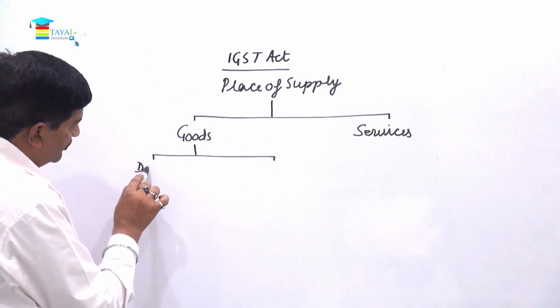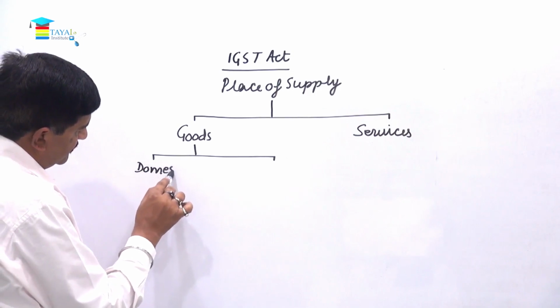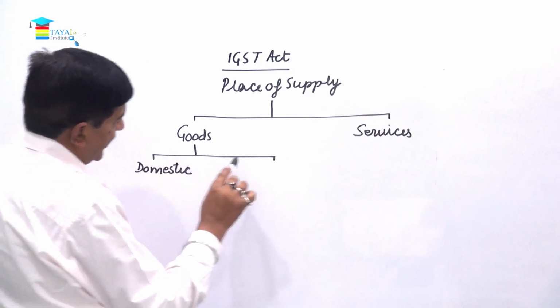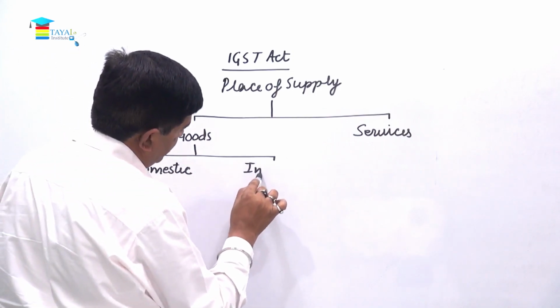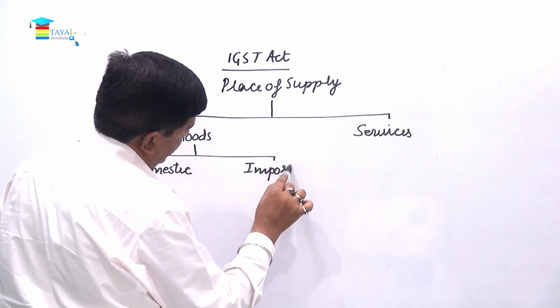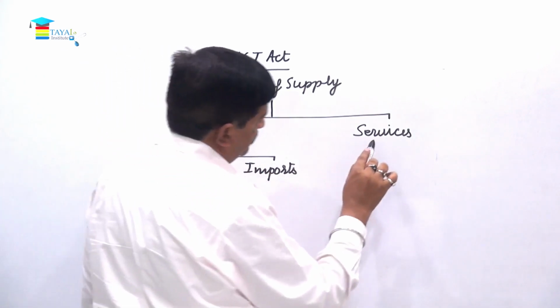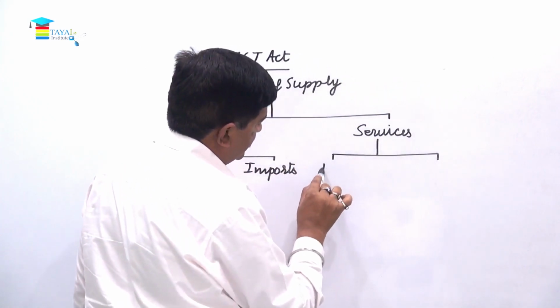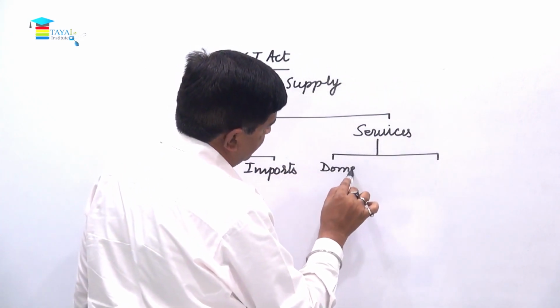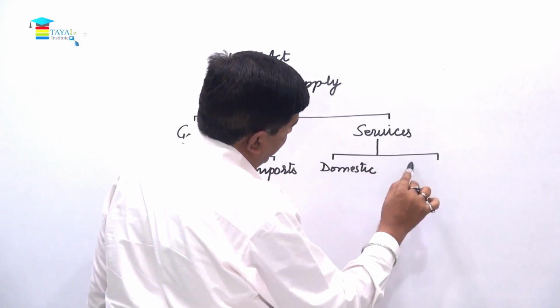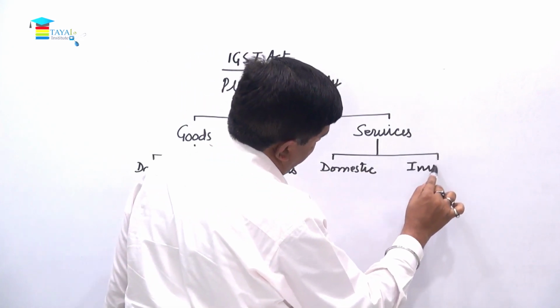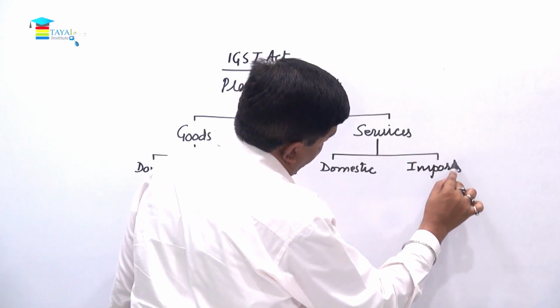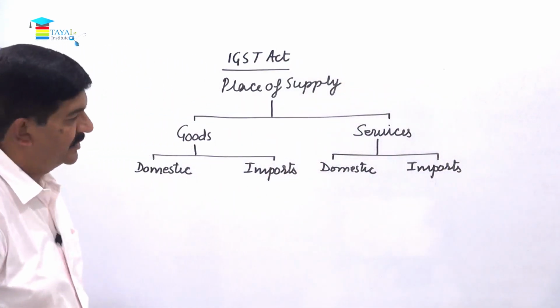In case of domestic supplies and in case of imports. Similarly, in case of services also there are domestic supplies and there are imports, right?